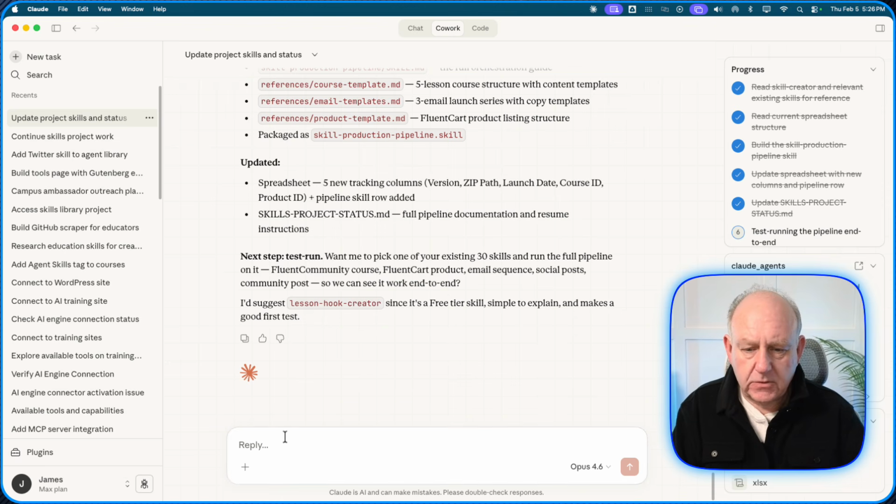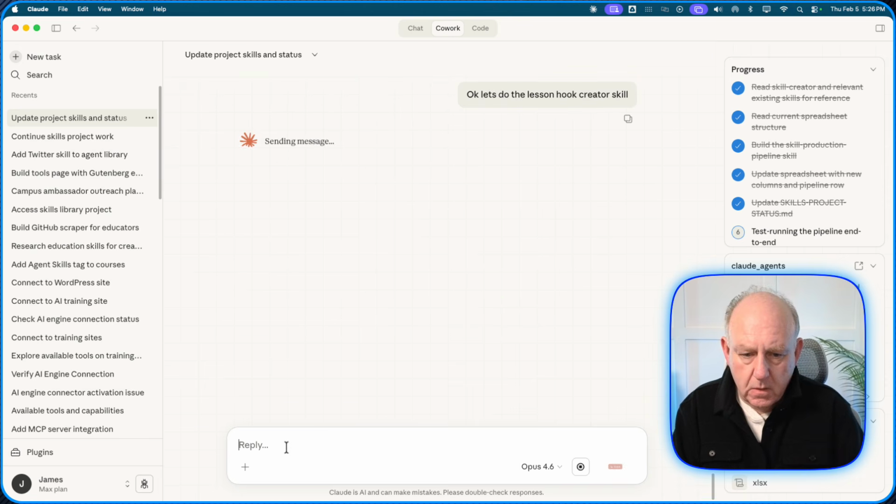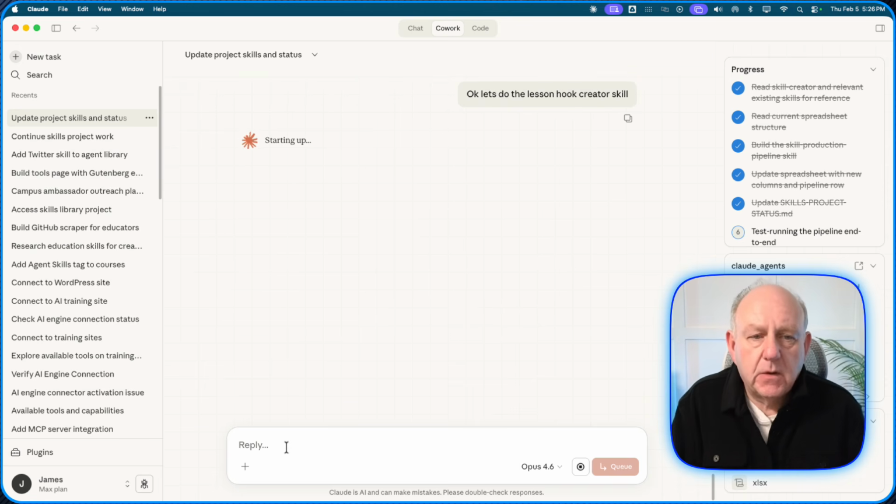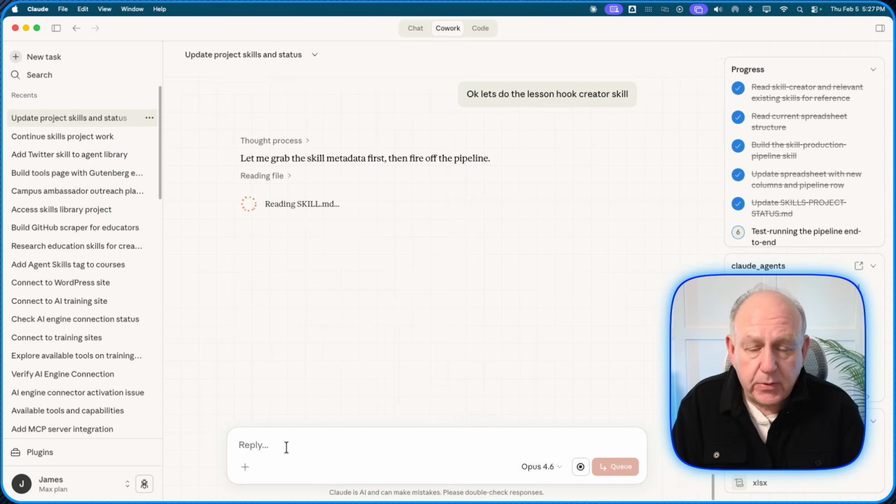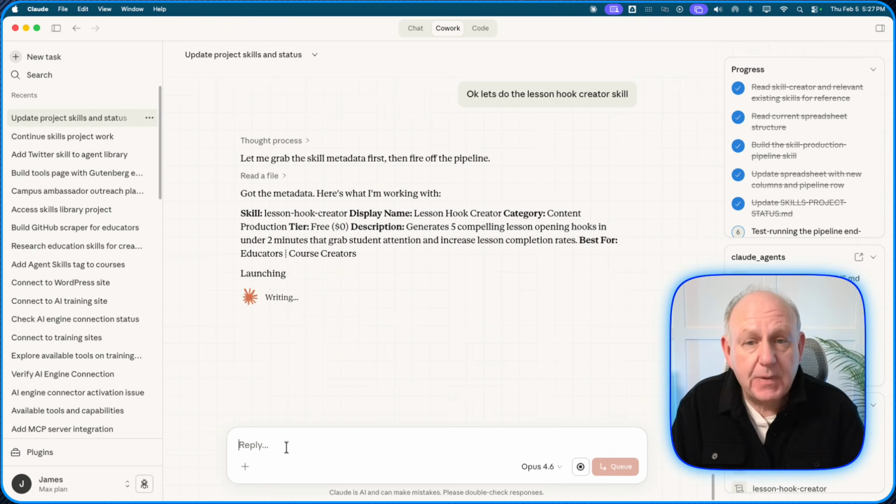So let's try this one here, and we'll just say, okay, let's do the lesson hook creator. And that's all I'm going to say to it. Hopefully what's going to happen in the background is, I just went to my manager in that department, and it knows what employees it has. It has an employee for social media marketing, one for email marketing, and one that manages the shopping cart.